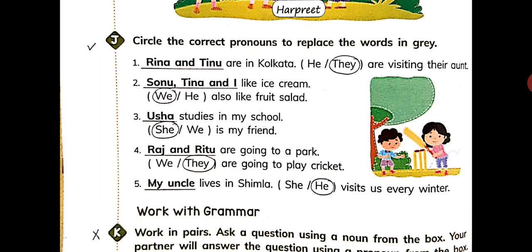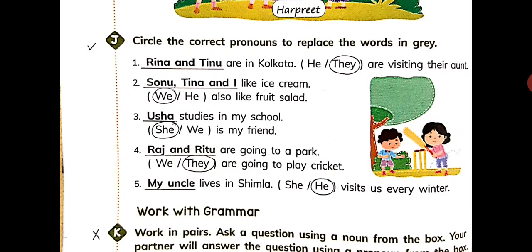Next is, Sonu, Tina and I like ice cream. We or he also like fruit salad. So, we will come here. Fine. There is more than one person and speaker is also included in this. That is why we will come here. Just circle the word we. Next, Usha studies in my school. Usha is a girl, so she will come here. So just circle the word she.